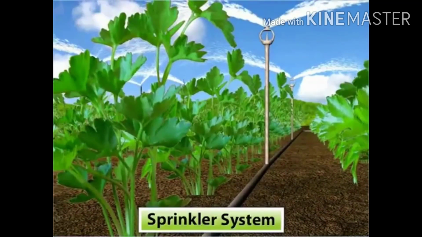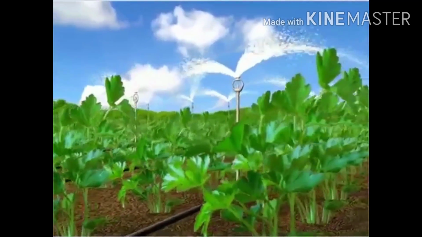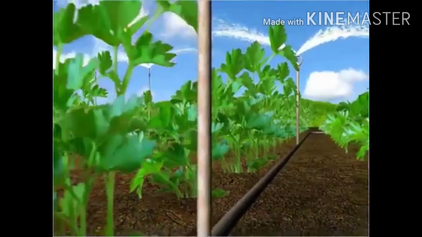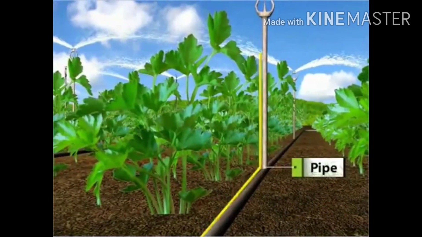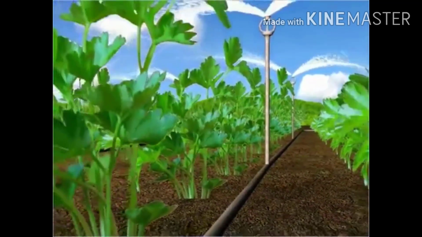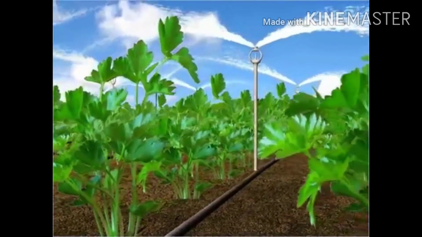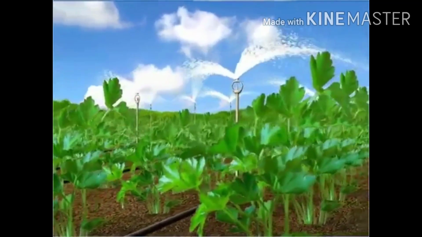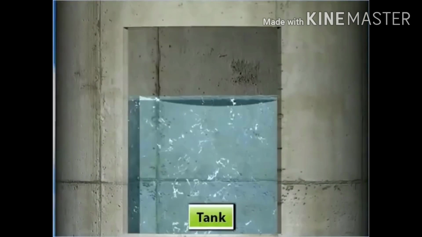A sprinkler system is used in arid and uneven regions as an alternative method of irrigation. This system employs many perpendicular pipes with rotating nozzles at the top, installed at regular intervals. The pipes are placed on the field and are connected to the main pipelines that emerge from the main water storage tank.